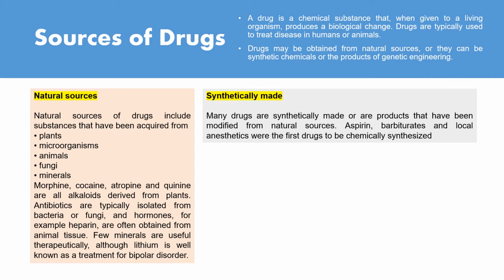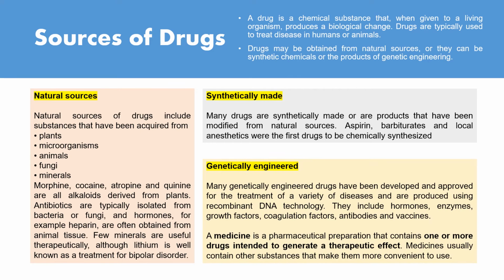For example, aspirin, barbiturate, and alcohol anesthetics were the first drugs to be chemically synthesized. Then we have genetically engineered drugs. Many genetically engineered drugs have been developed and approved for the treatment of a variety of diseases and are produced using recombinant DNA technology. They include hormones, enzymes, growth factors, coagulation factors, antibodies and vaccines.